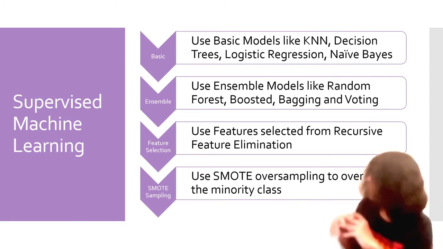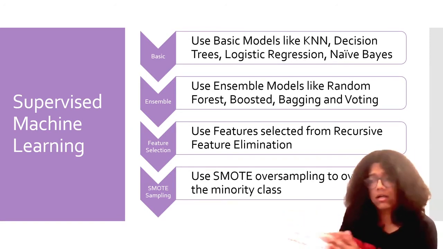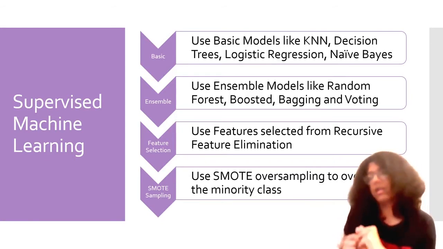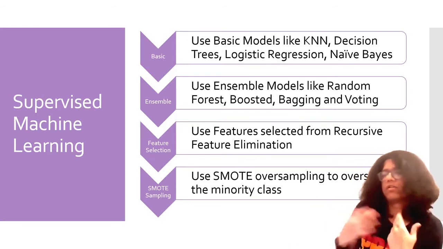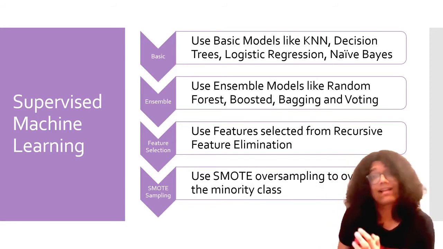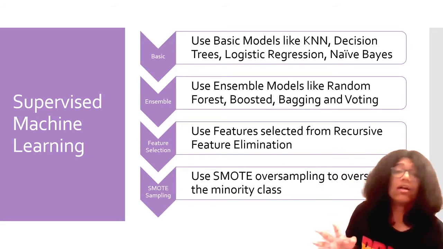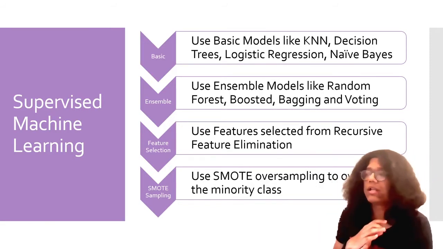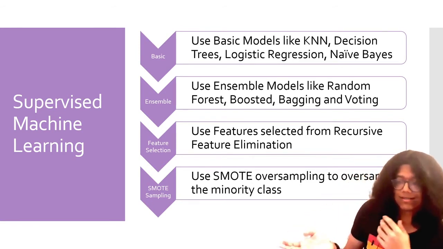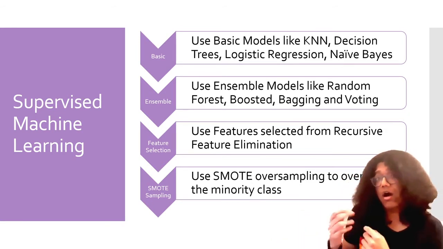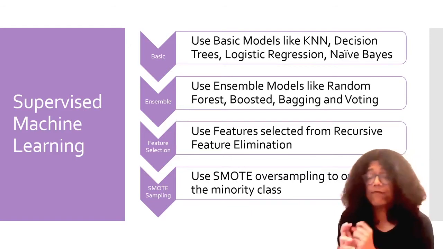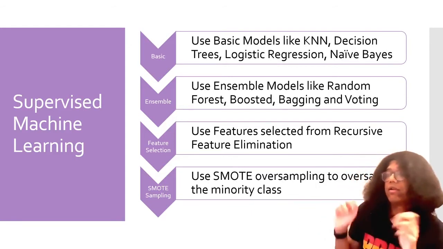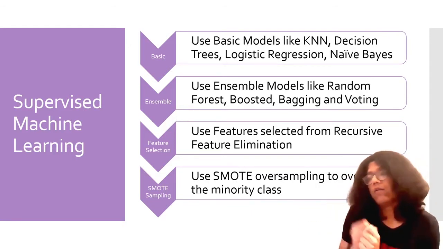Then we move on to ensemble modeling. Ensemble modeling is one of my personal favorites when it comes to supervised machine learning, where we use models like random forest, gradient boosting, bagging, and voting. Gradient boosting is my personal favorite, and we're going to see very quickly why.